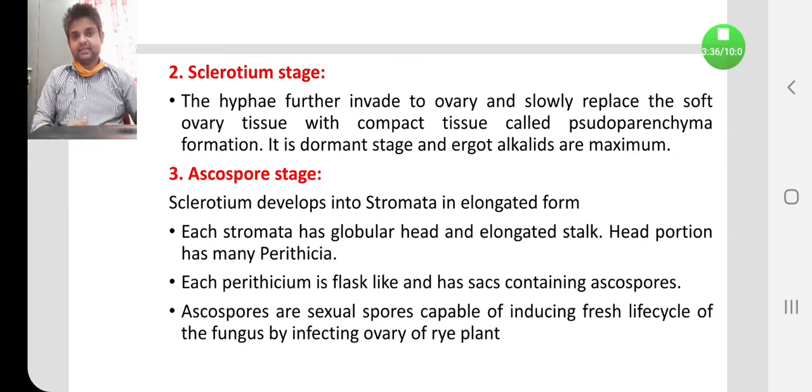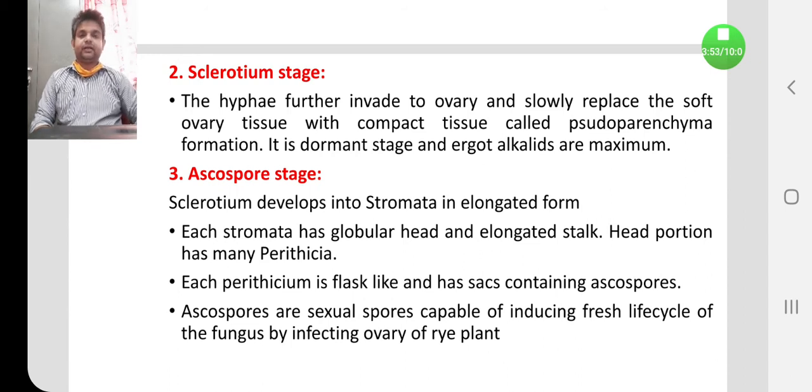So from ascospore stage to sclerotium stage to speculial stage, this process is a cycle and it continues. That's why it is known as the life cycle of ergot alkaloid.